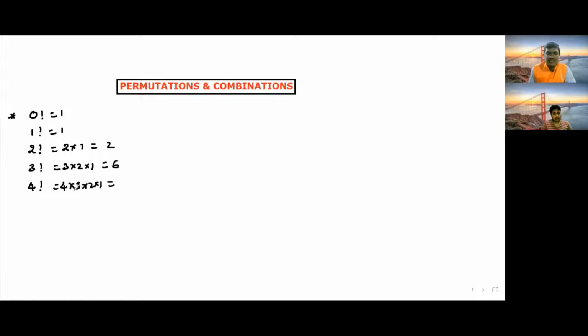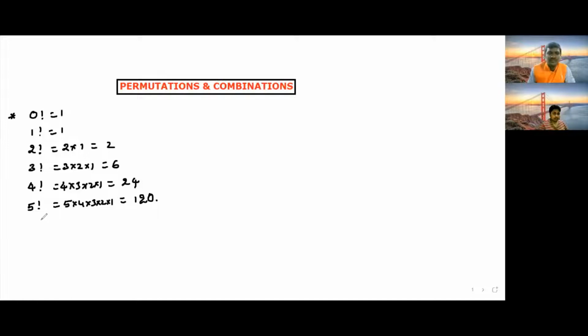So 4 times 3 is 12, times 2 is 24, times 1 is 24 only. And the 5 factorial value is 5 into 4 into 3 into 2 into 1. That means 5 times 4 is 20, times 3 is 60, times 2 is 120, times 1 is 120 only.